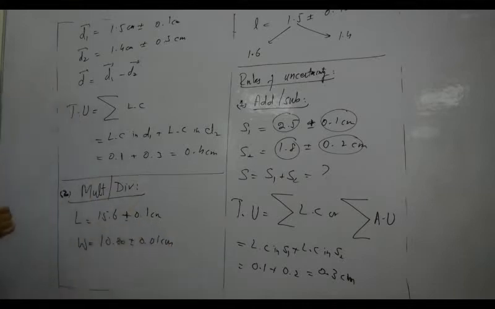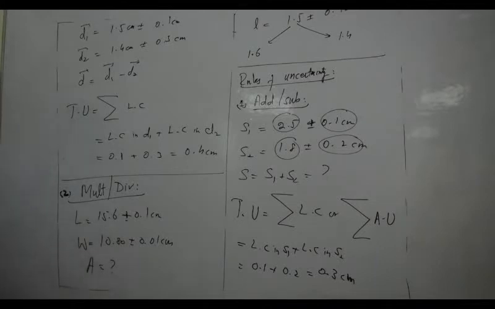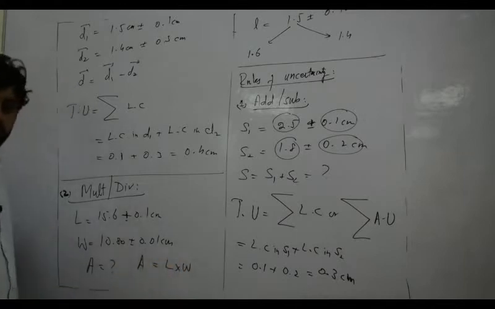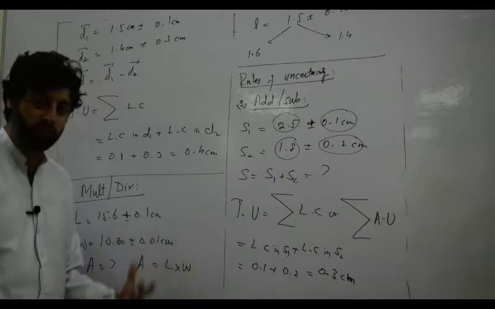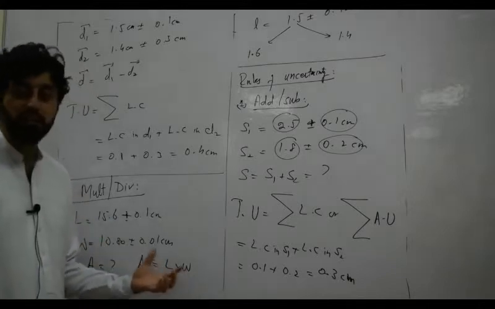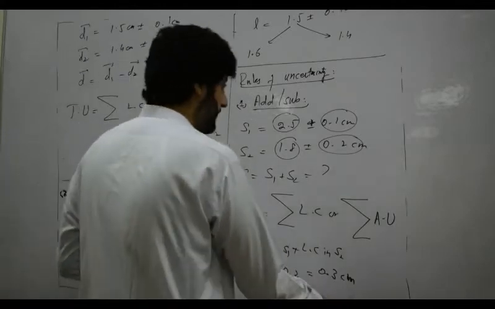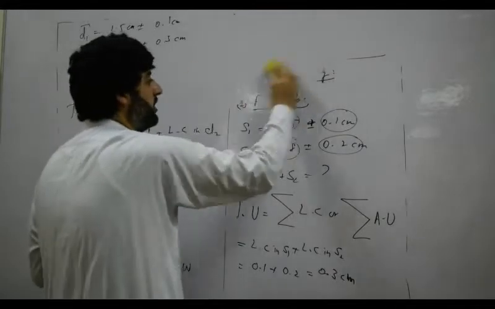We have to find the total uncertainty in the area. First tell me, what is the formula for the area? That is length cross width. In the formula, length and width are multiplied to one another, so we are studying the multiplication rule. What is the rule for multiplication for total uncertainty?